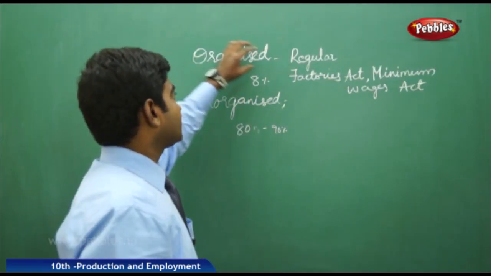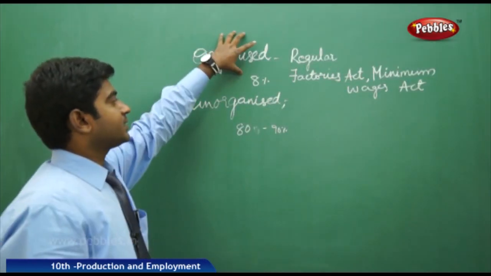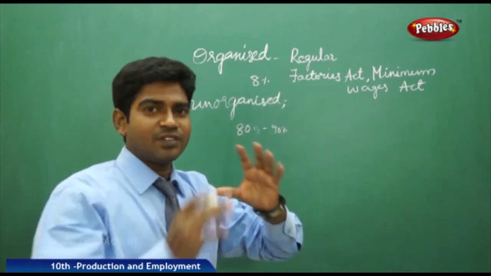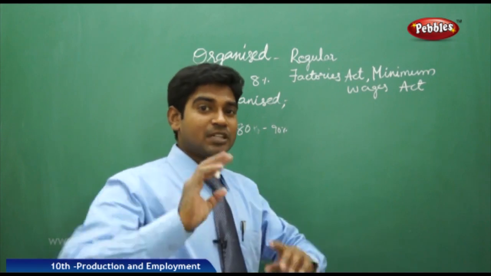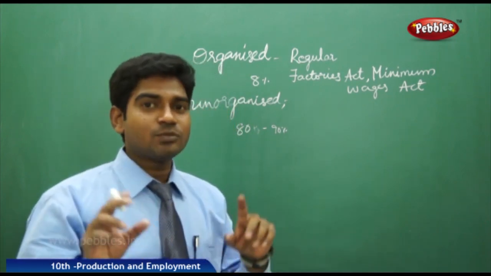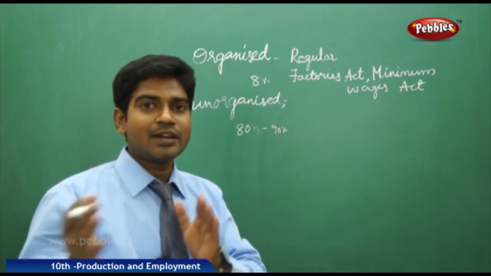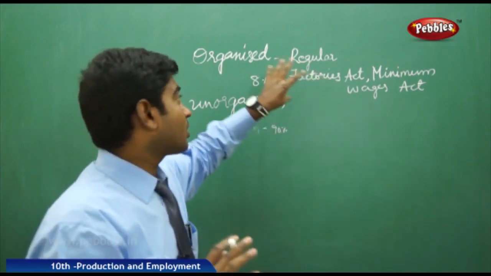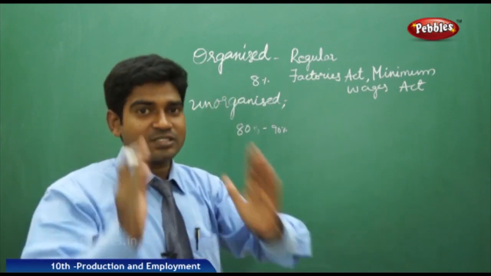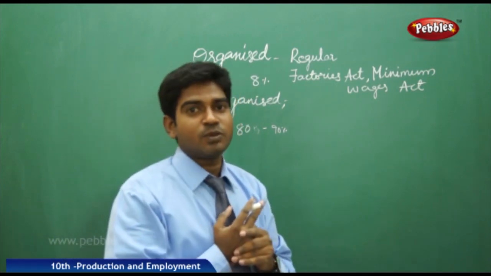Let us see the types of organizations here. We have the organized sector and the unorganized sector of employment opportunities. We have seen the different types of sectors, and especially the industrial sector and the service sector, which we can categorize broadly into organized and unorganized sectors. The organized sector, by the word itself, we can understand that it is systematic. It has some systems, and some rules and regulations to be followed.